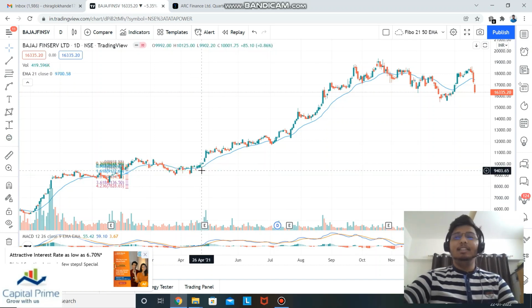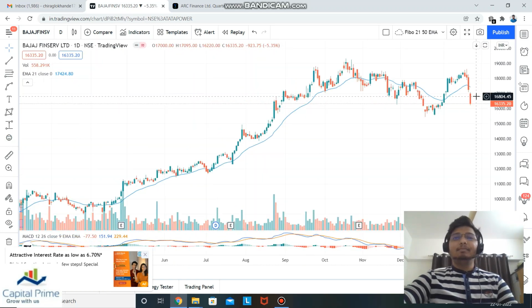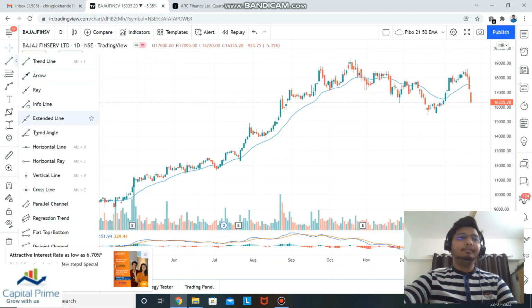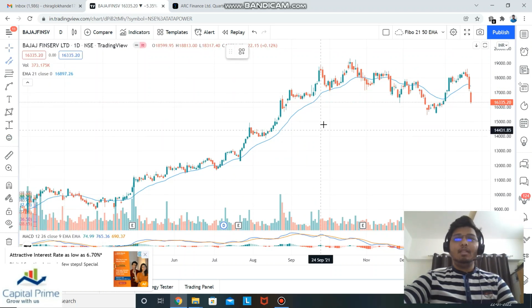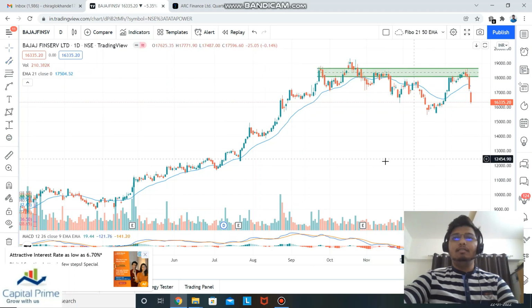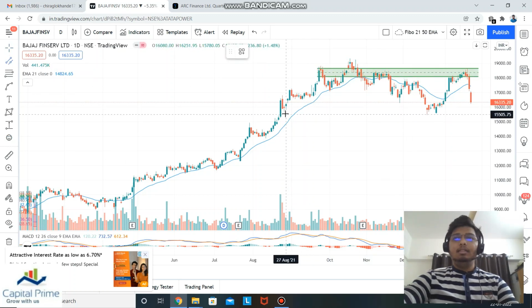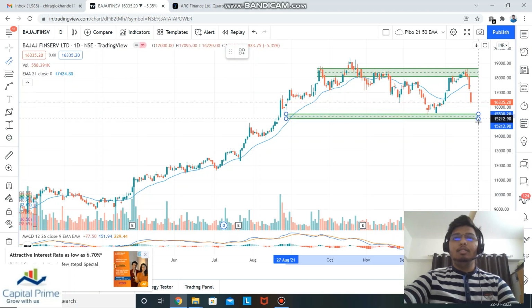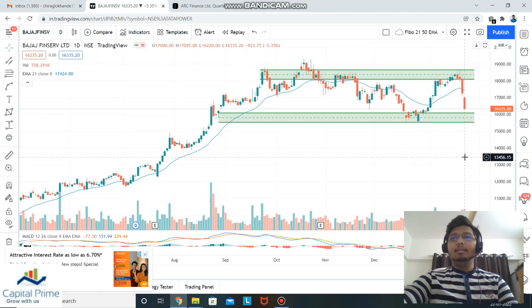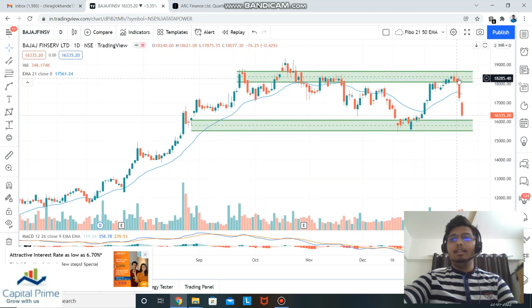Okay, delete this previous analysis. So let's see what Bajaj Finserv has to say. As I can see, there is some resistance around this level. There is a support around this level. Easy peasy. So what we can expect in Bajaj Finserv is that if the market falls for the next few days, then it might come to